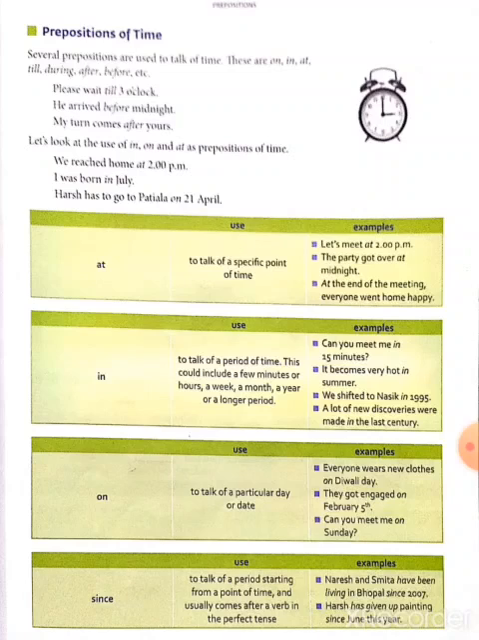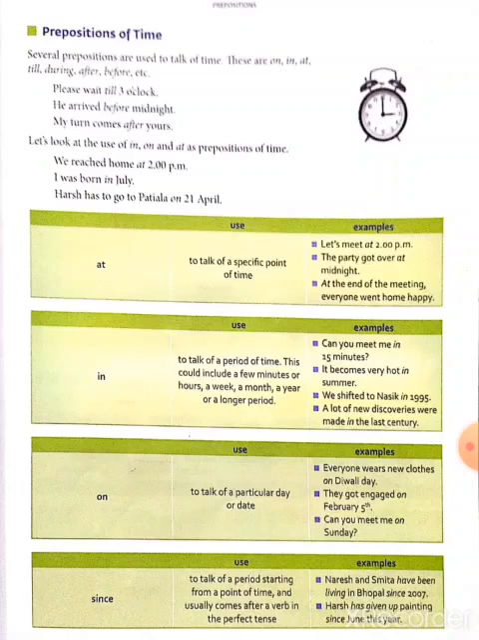Next, preposition on. It is used to talk of a particular day or date. Example, everyone wears new clothes on Diwali day. They got engaged on February 5th. And can you meet me on Sunday? Next, since.